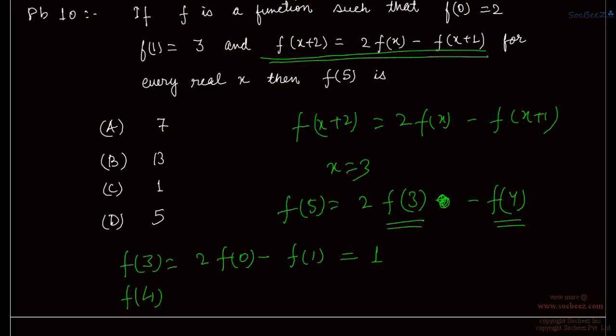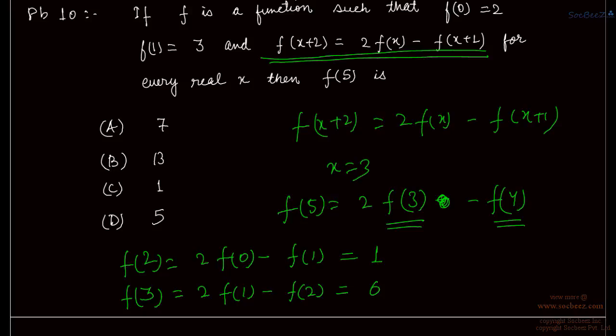Now substitute x is equal to 1. Then we will be getting f3 is equal to 2f1 minus f2. We substituted x is equal to 0 and got f2, and now we are substituting x is equal to 1, so we are getting f3 here, right?